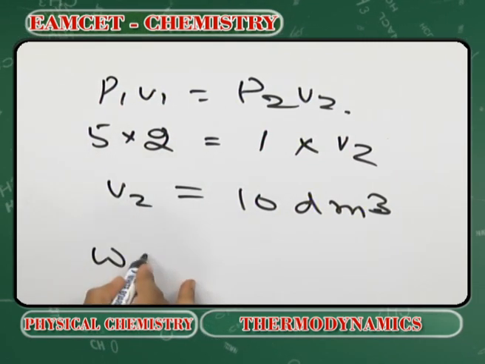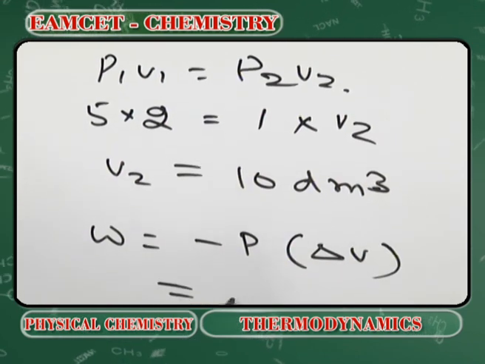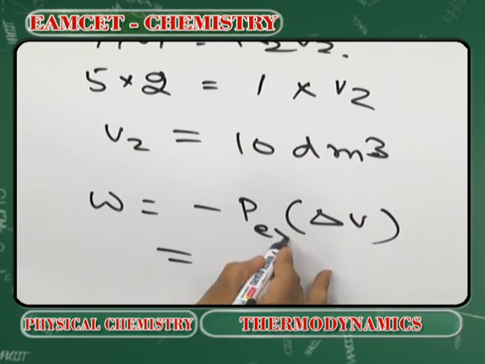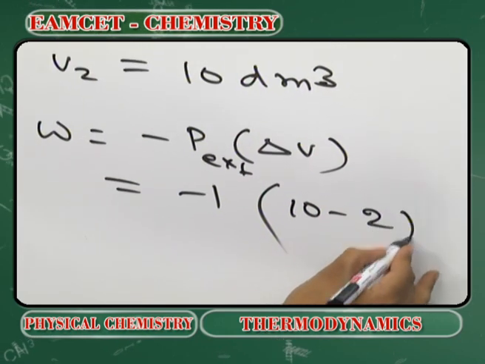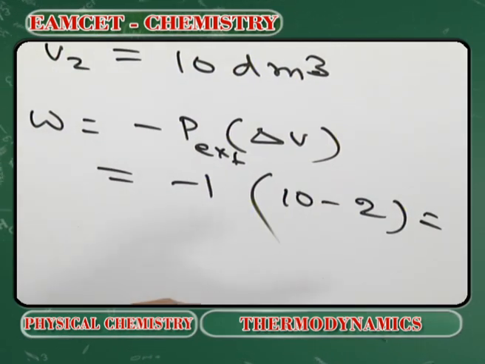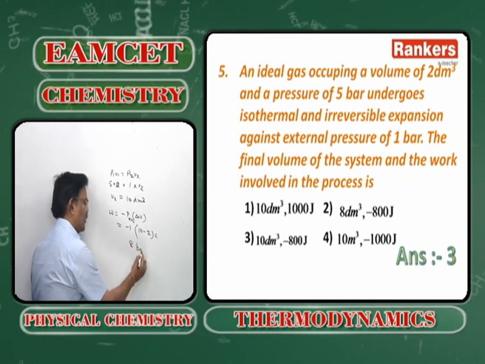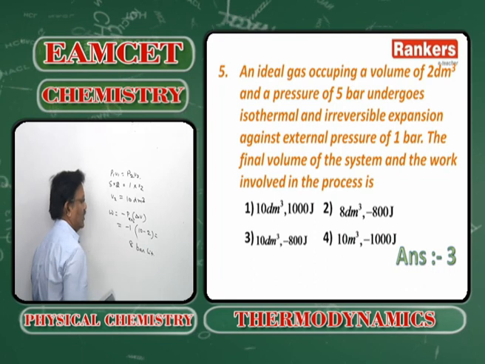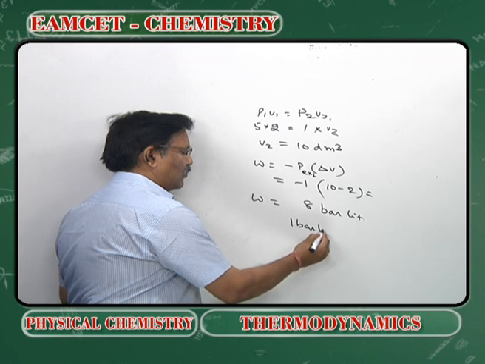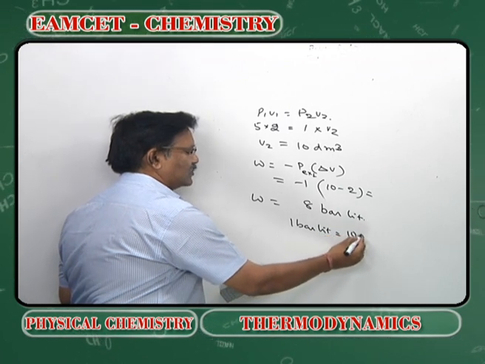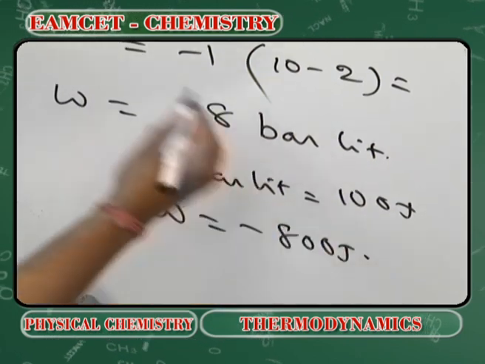Now work done is equal to minus P delta V. External pressure is maintained at 1. What is delta V? 10 minus 2, 8 bar liters. Then what will be the work done? 1 bar liter is equal to 100 joules. So work done will be equal to minus 800 joules.